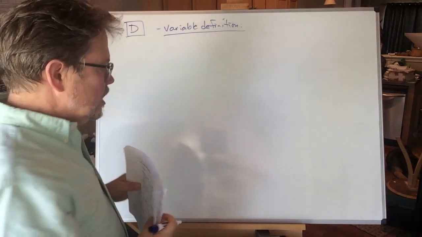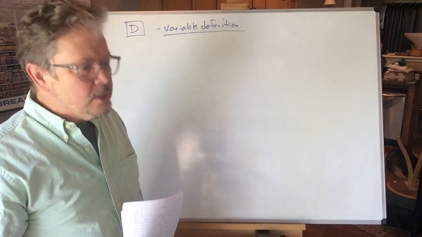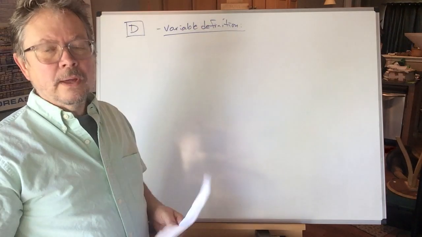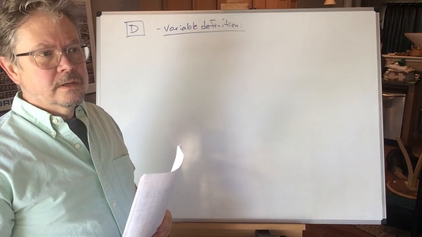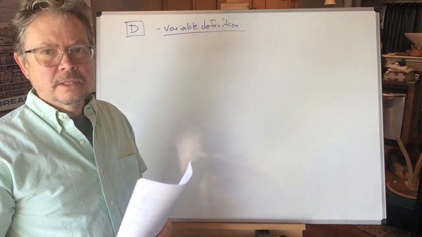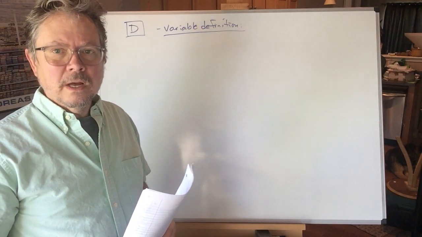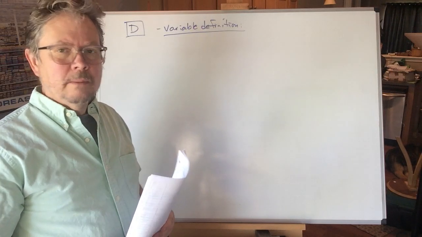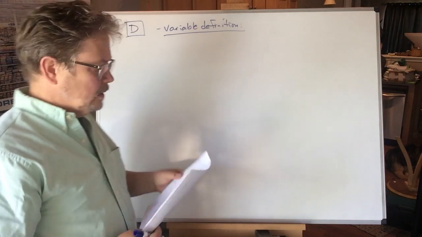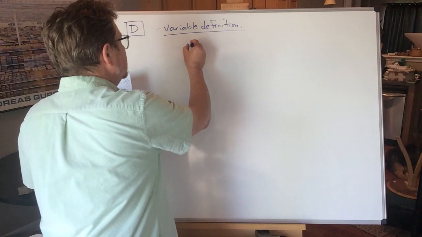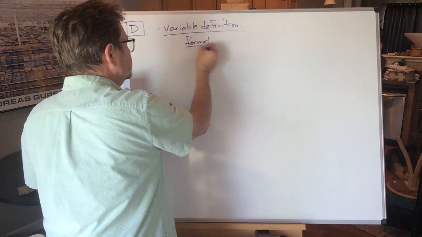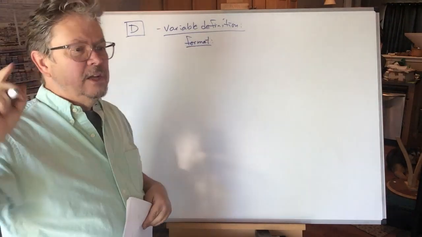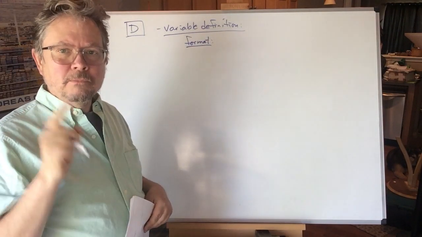If you've been sitting around rolling your eyes saying, when are we going to do something new? Well, if you're coming from Python, this is something new because Python infers variable data types and sets up memory boxes on the fly. In C++, you've got to be much more specific and much more deliberate, and I'll show you what I'm talking about right here. Format. You have to define a variable before you can use it.